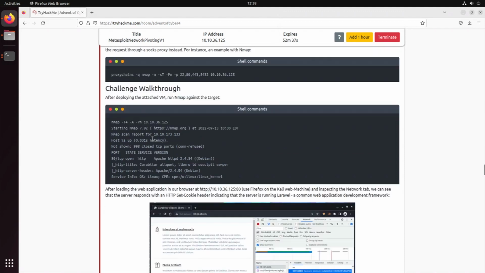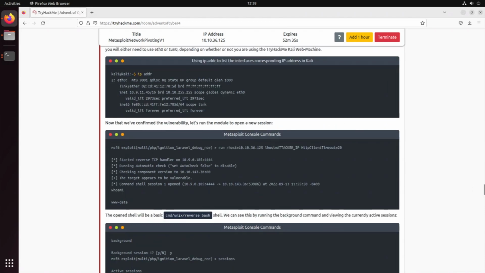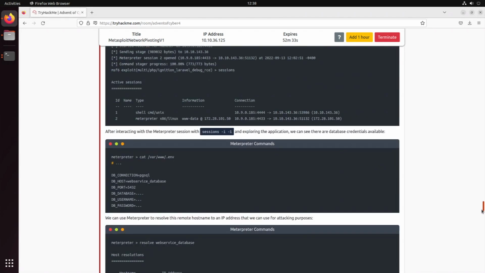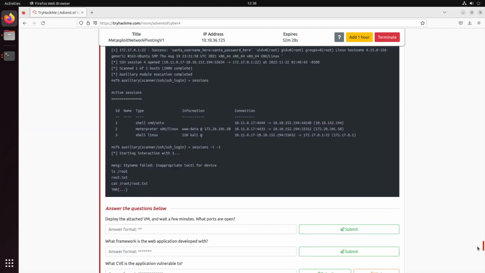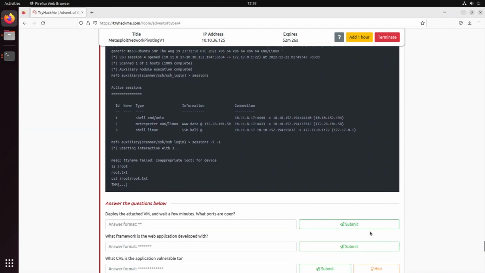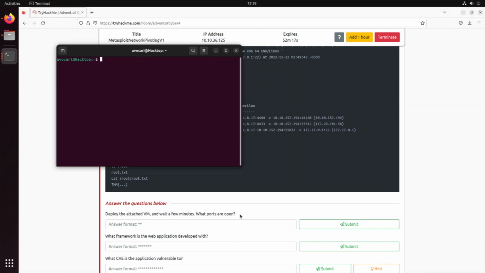First of all, let's look at the questions we need to answer. Just go all the way down to the bottom. I want to try to do most of that by myself without looking at the tutorial. So first of all, let's deploy the attached VM. We did that. Then let's try to find out which ports are open. So we're going to do another nmap scan on 10.10.36.125.